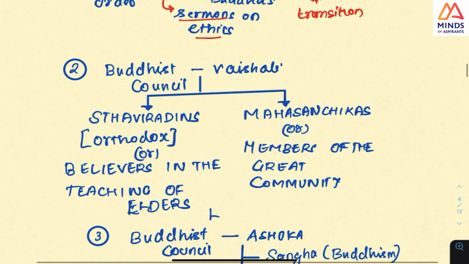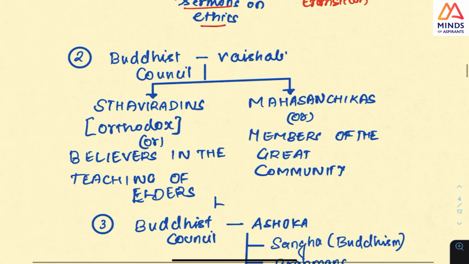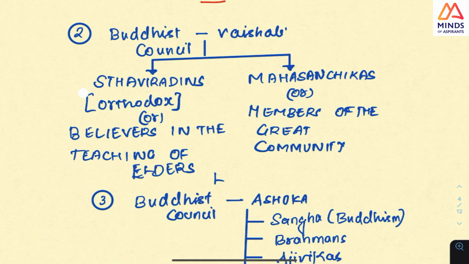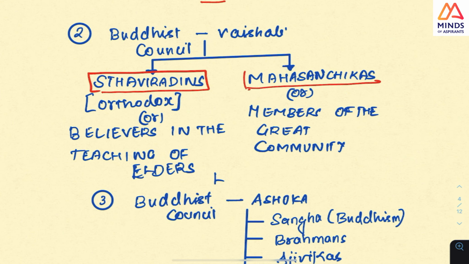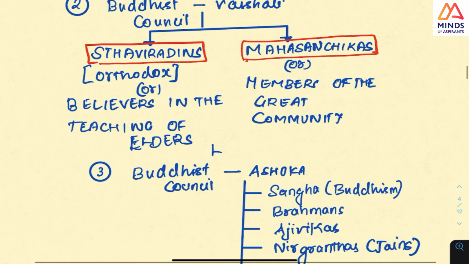The next important council is where 2 sects came about: Sthaviravadins and Mahasangikas. This was a question UPSC concentrated on. You should know that Sthaviravadin means orthodox.